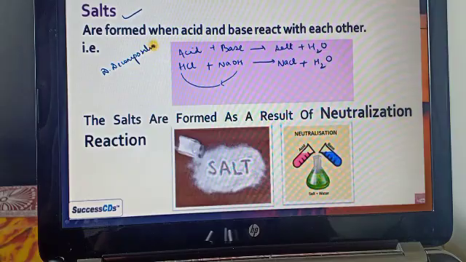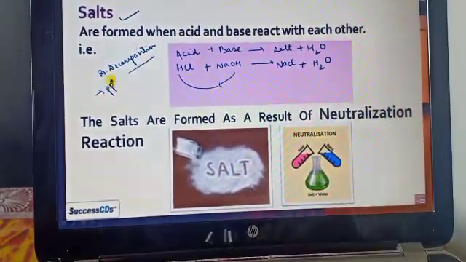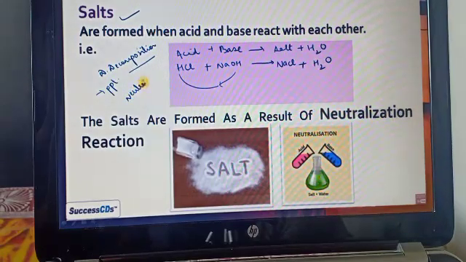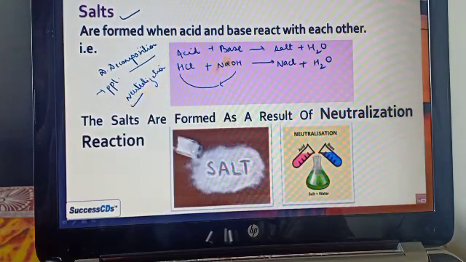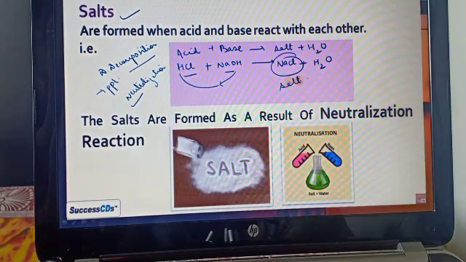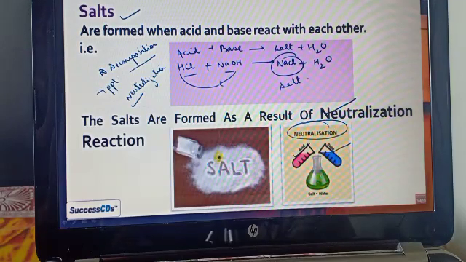It is also known as a double decomposition reaction, which is either a precipitation reaction or a neutralization reaction. But here the process is a neutralization process because it forms a neutral salt, and whatever salt is formed is a result of the neutralization reaction.